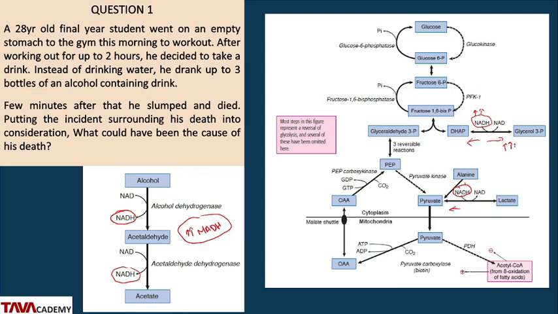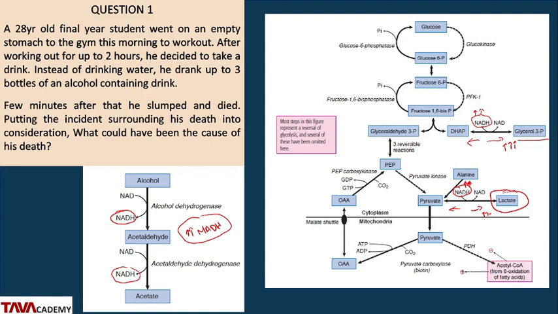This part will be favored more because the NADH will pick up the pyruvate and make a lot of lactic acid, as well as pick up a lot of DHAP and make a lot of glycerol 3-phosphate. Now, the cause of this guy's death in this question was that the increase in NADH converted a lot of pyruvate to lactic acid, lactate.